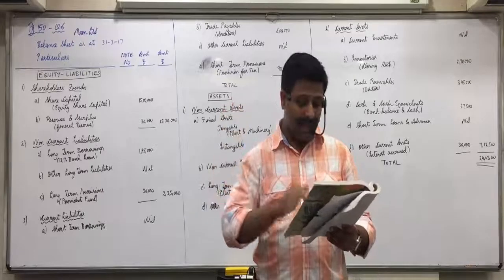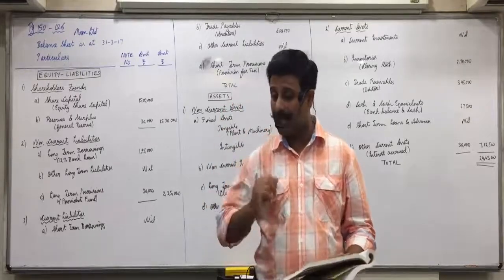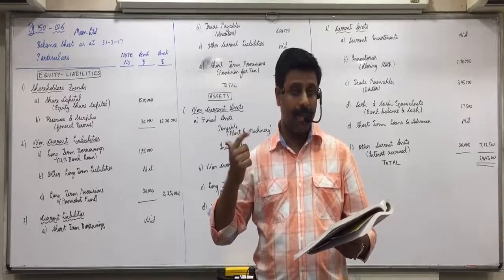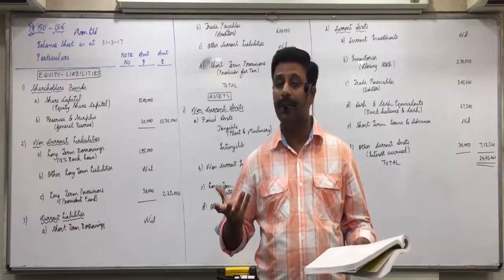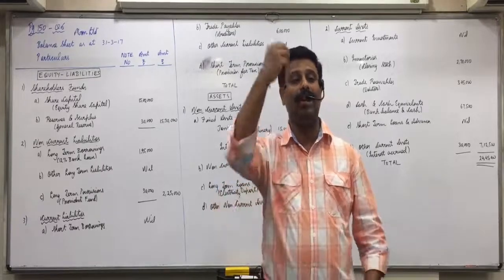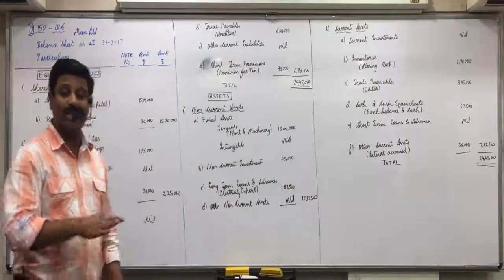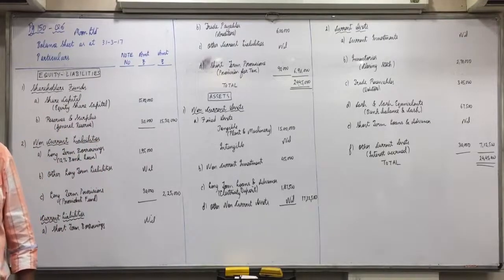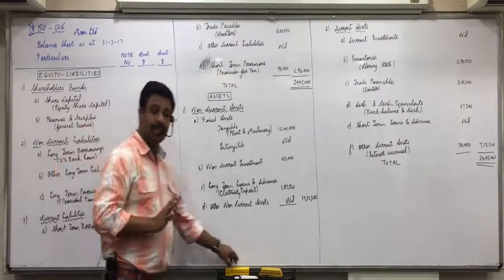Now, if you see the question, only headings are given, like current investments and short-term loans. Sub items are not given, so no need of any markings, and no need to leave one line in between. Directly write the asset side completely and then fill in the blanks. Is everyone clear with this?